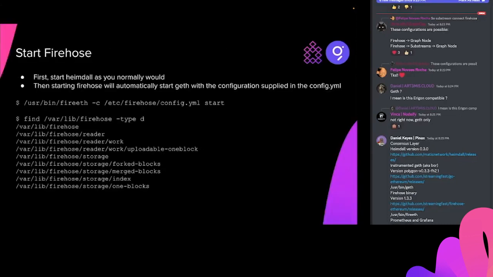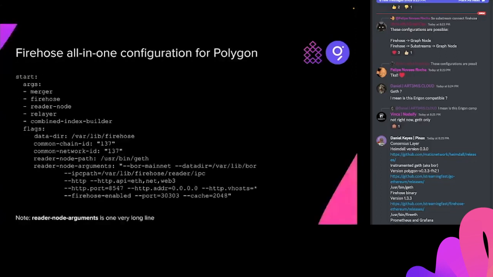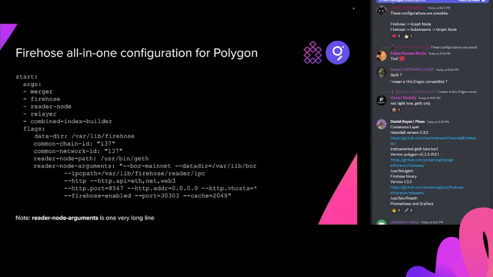I should say, can you just go back a second? If you want to run a different blockchain other than Polygon, hopefully it's clear from what I explained here, but you need to change the chain ID to whatever the ID is of the other chain, like Ethereum or BSC, or BNB they call it now. And then you need to change the arguments that you're going to pass. Other than that, the configuration is basically the same. Okay, let's go.